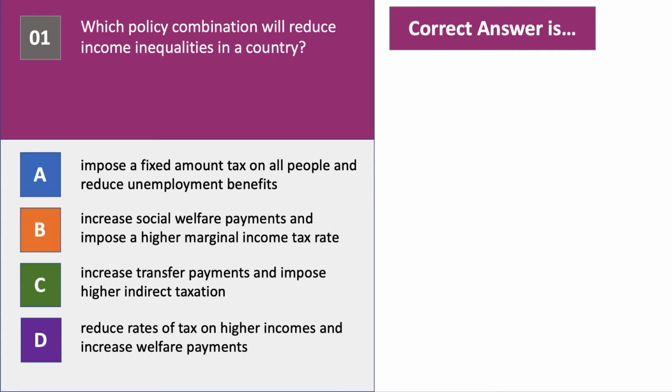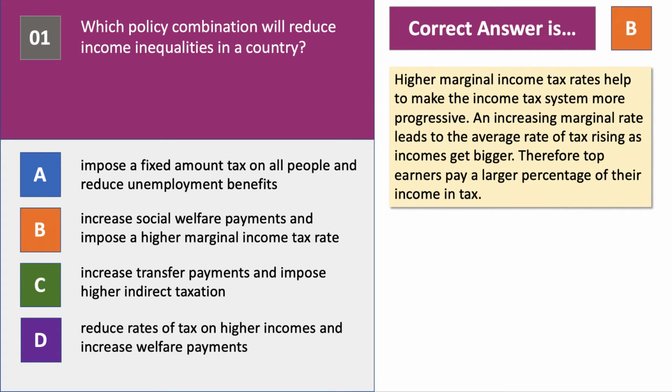So which combination of policies will best reduce income inequalities in a particular country? We're looking for two policies that will both reduce inequality. The right answer to this question is B. Increasing social welfare payments, of course, transfers to lower income households, increases their disposable income. Higher marginal tax rates also help because they make the tax system more progressive.